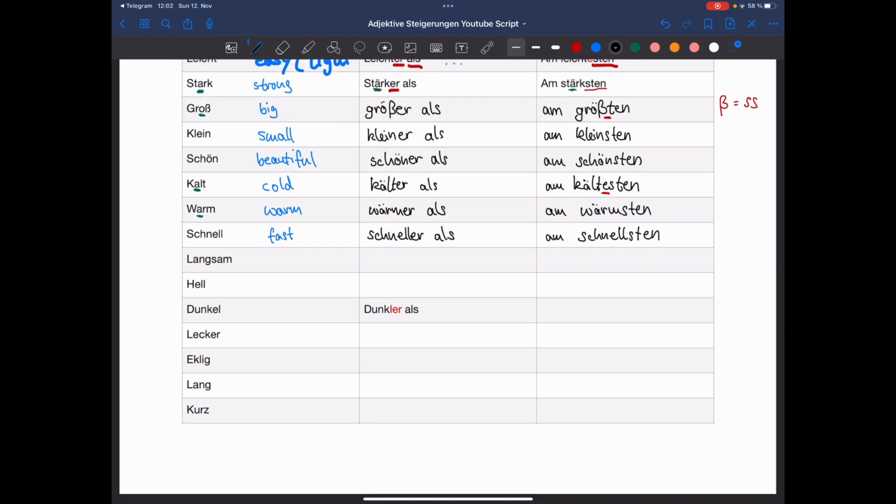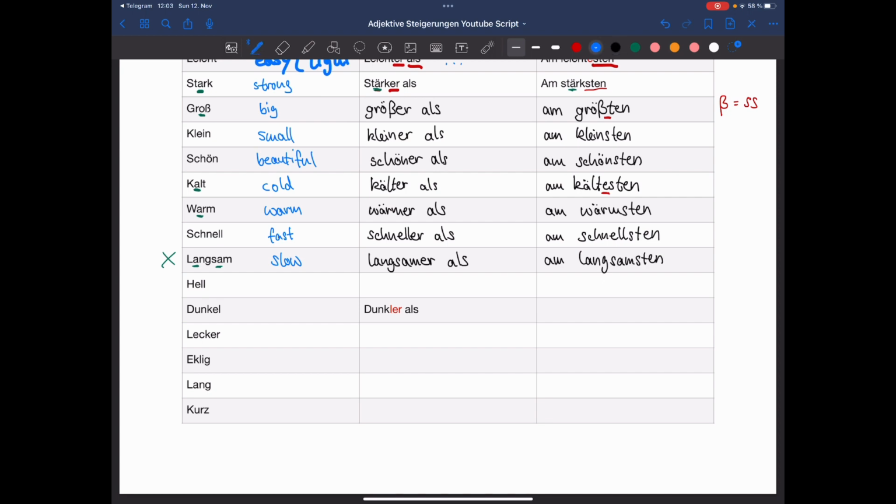Langsam. Now this one does have an A in it, actually two, but this one is actually no transition. So even though it has two A's in it, we are not going to change it into the A with umlaut. It is an exception. So langsam means slow. Langsamer als. And am langsamsten.